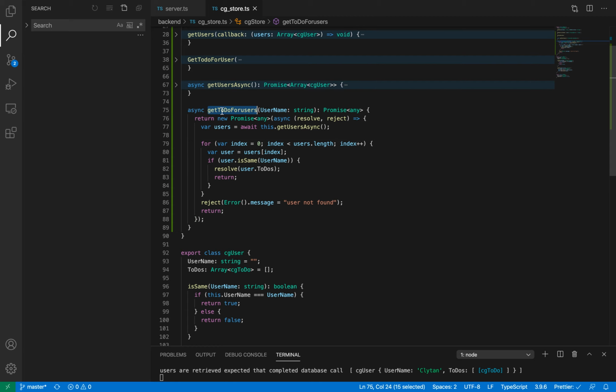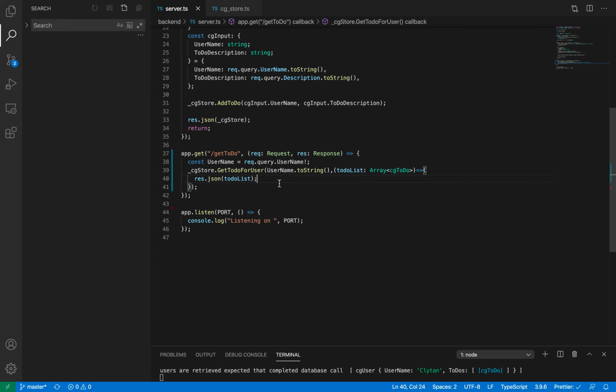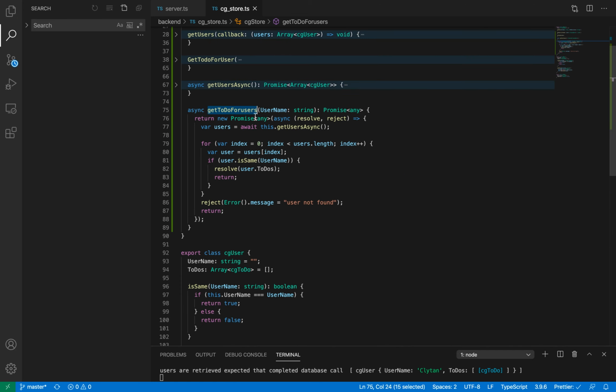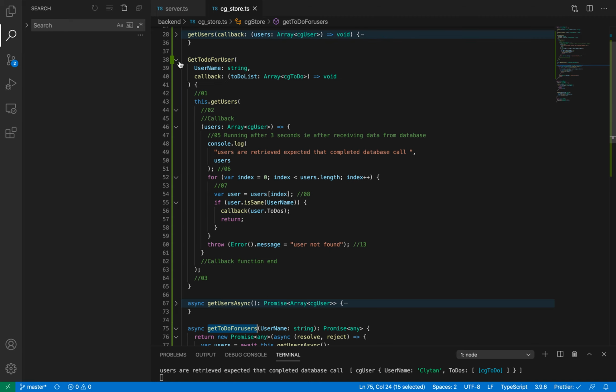Now, how do I use this in my route? If I go to my route, I don't need all these things, or else I can comment it out. Now let me write it over here. Which one? This get to-do for users. Is it the correct one?